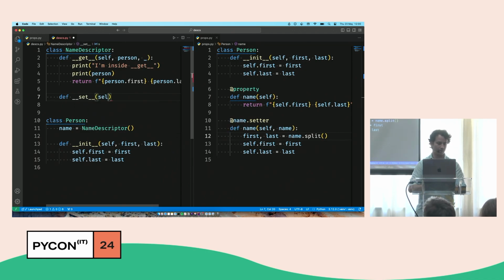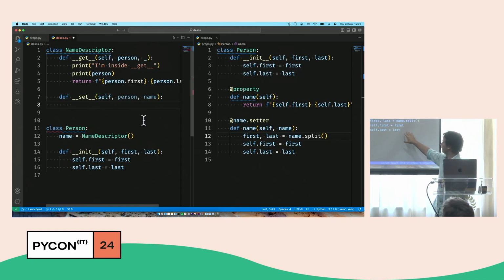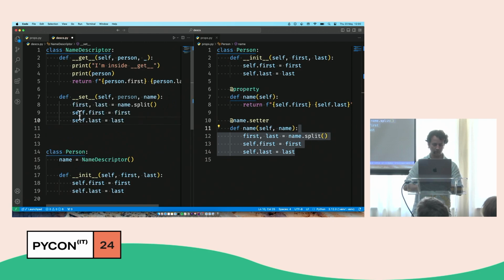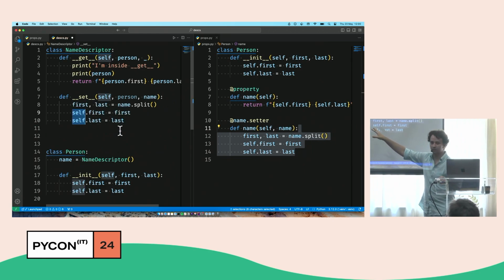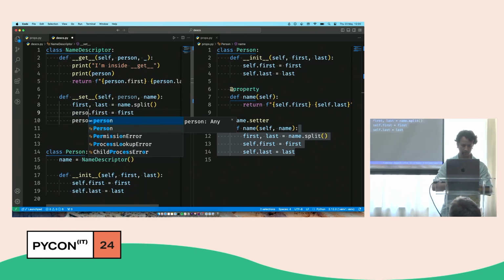And again, this is a regular method, so self goes first. And then what do I need? I need the person that I care about, and I need the new name. And then the code is going to be exactly the same. This thing here, the split and the assignments, they're the same. So I can just copy this, and I can just fix this, because it's no longer in self. Again, inside the underset, self is the descriptor. I want to change things in the person, so this is person.